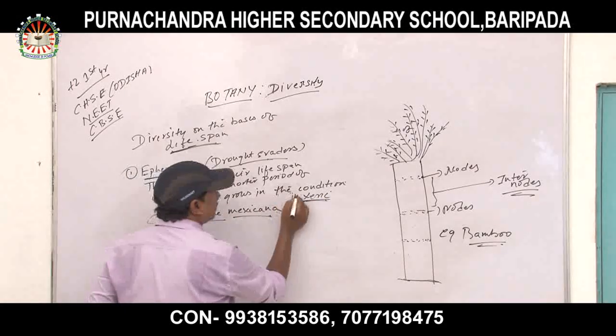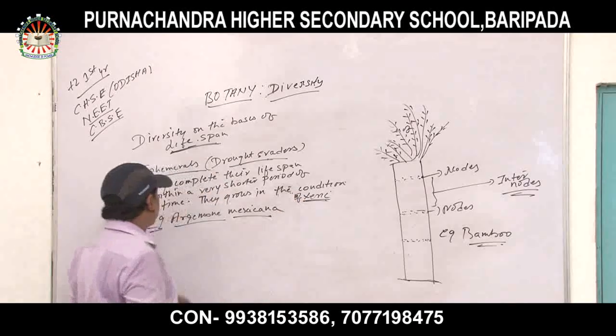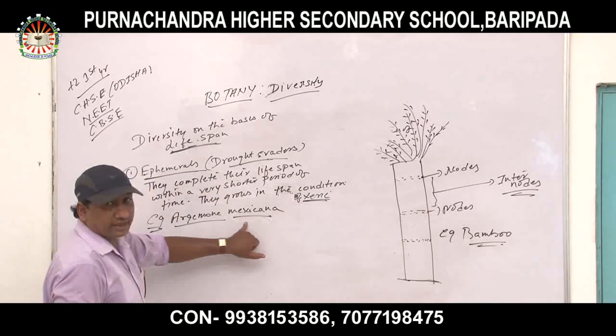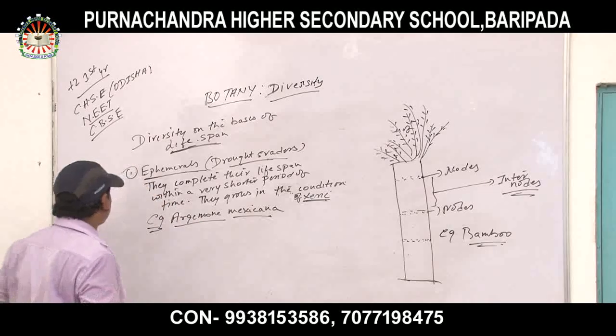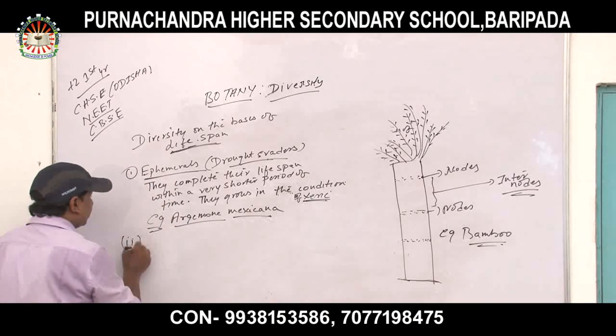Example: Argemone mexicana. Clear? That is ephemerals. Number 2, annuals.